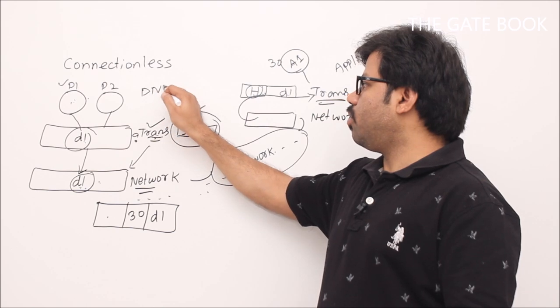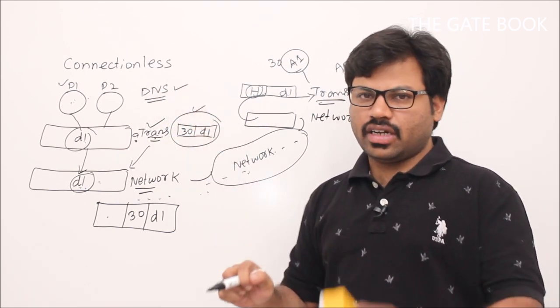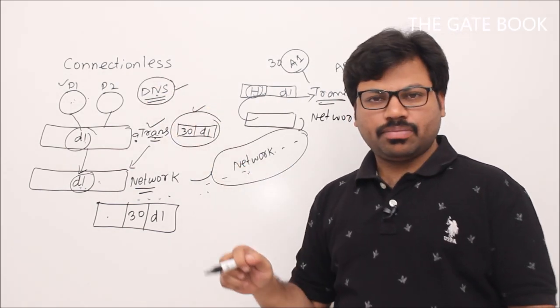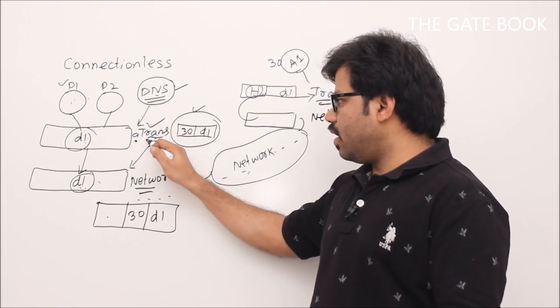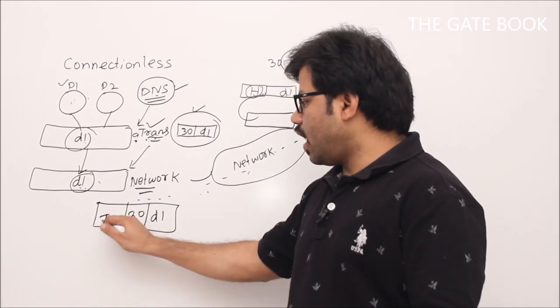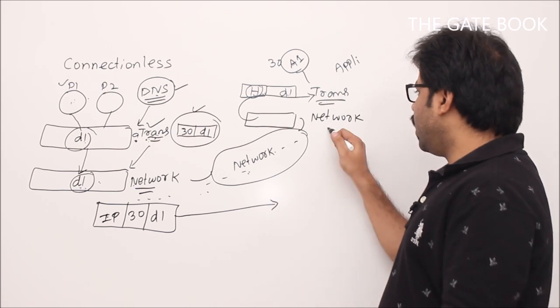We will be seeing one protocol called DNS protocol in the internet. I am especially talking about the internet. In the internet you have the DNS protocol. That DNS protocol can give the IP address. That IP address will be taken by transport layer, and transport layer gives that to network layer. So that's why the IP will be given. So given the IP address, it will come to network layer.